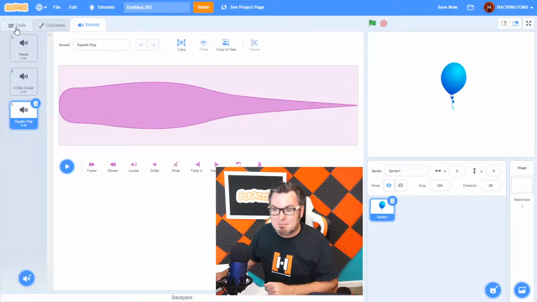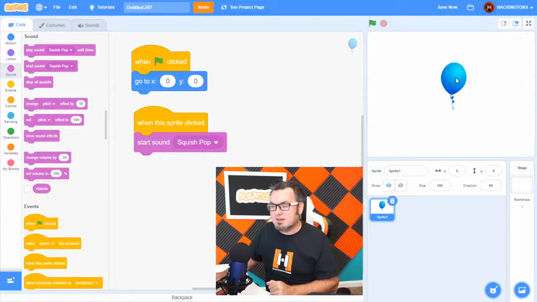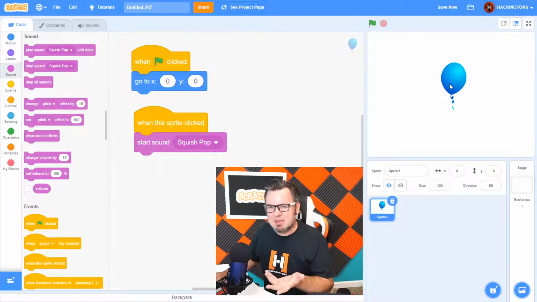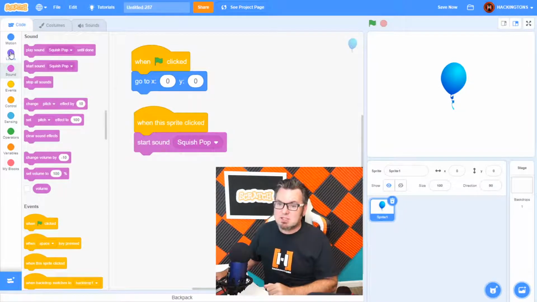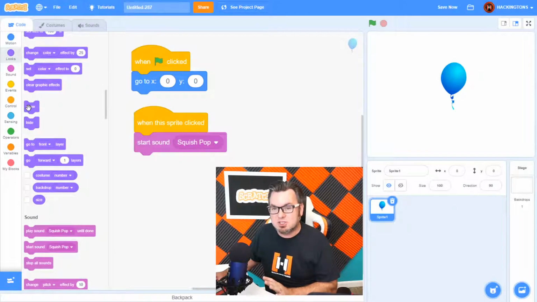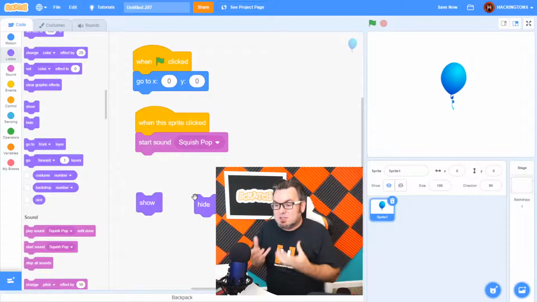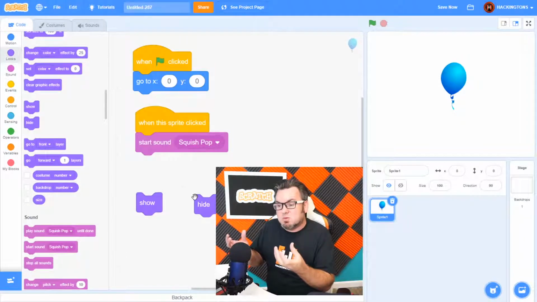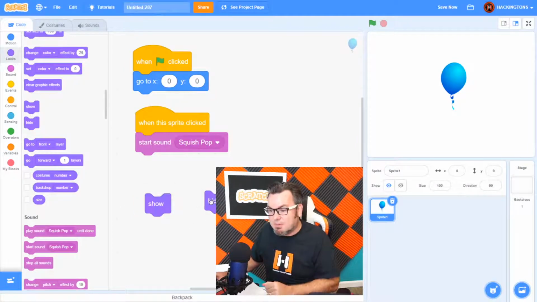So I can switch my tab back to the code and I can select squish pop. So when I click on it, that's pretty cool. But nothing happened to the balloon. It's still there. So when I click on it, I want it to disappear, squish pop, right? So that's going to be in the looks menu. So go into the looks and we're looking for something called hide and show. And I like to call these two blocks, we call them blocks of code, partners because whenever you hide something, you're most likely going to want to show it later. So I always kind of grab them both at the same time.